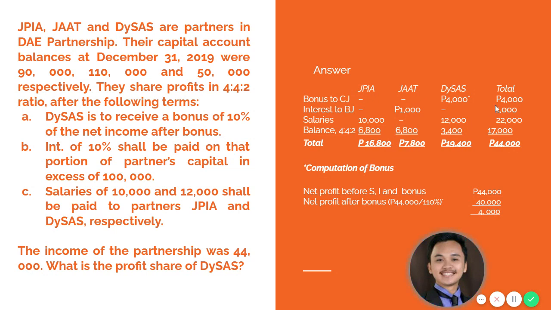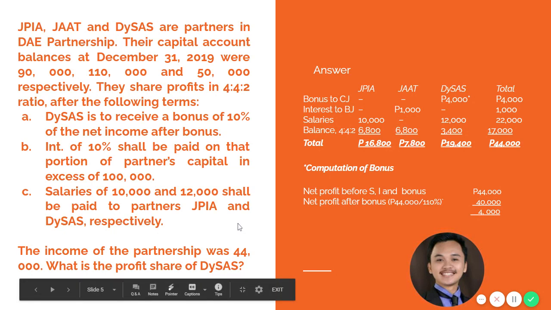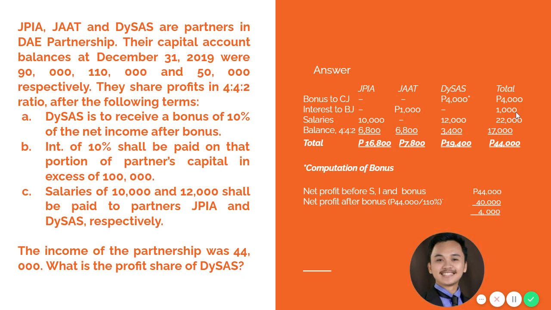So in short, we have 4,000 plus 1,000 plus 22,000. So that is a total of 27,000. So how much is left of the net income? 44,000 minus 27,000 for bonus, interest, and salaries. Then what is left is 17,000 to be distributed to the partners using this agreed stipulation, which is 4 is to 4 is to 2. So from that, we can directly multiply 40%, 40% and 20%, because the total of this is 10 or 100%.